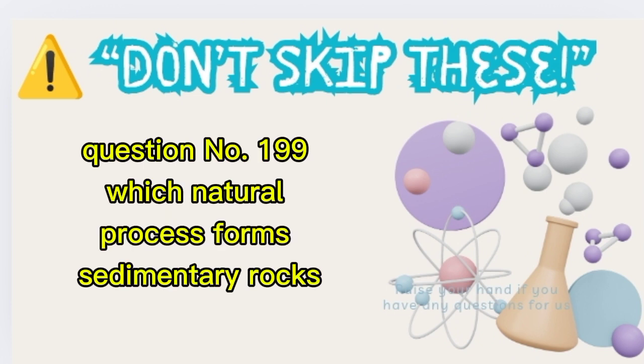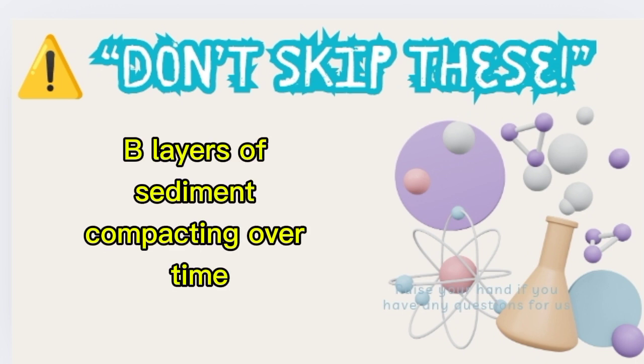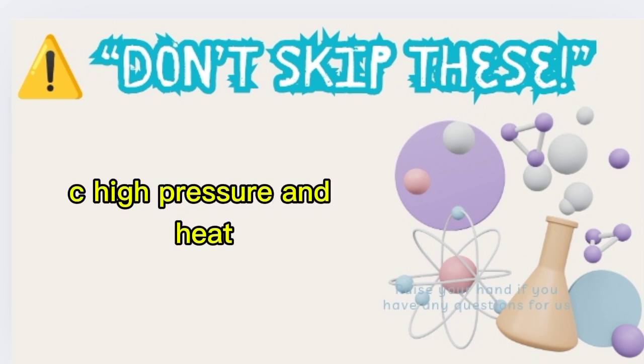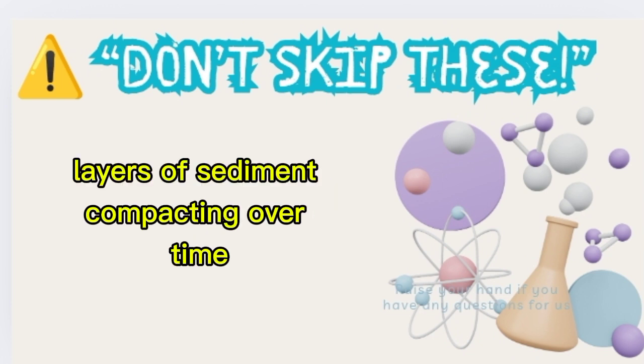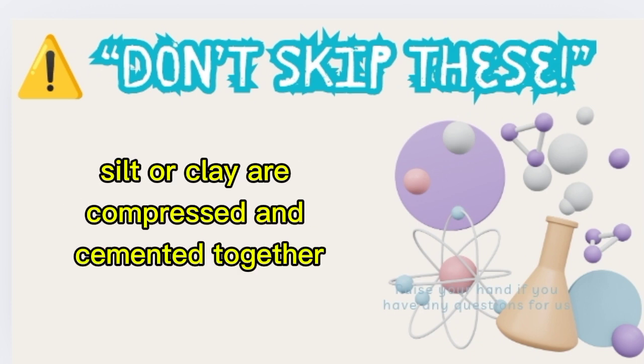Question number 199. Which natural process forms sedimentary rocks? A. Cooling of lava, B. Layers of sediment compacting over time, C. High pressure and heat. Correct answer B. Layers of sediment compacting over time. Sedimentary rocks form when layers of sand, silt, or clay are compressed and cemented together.